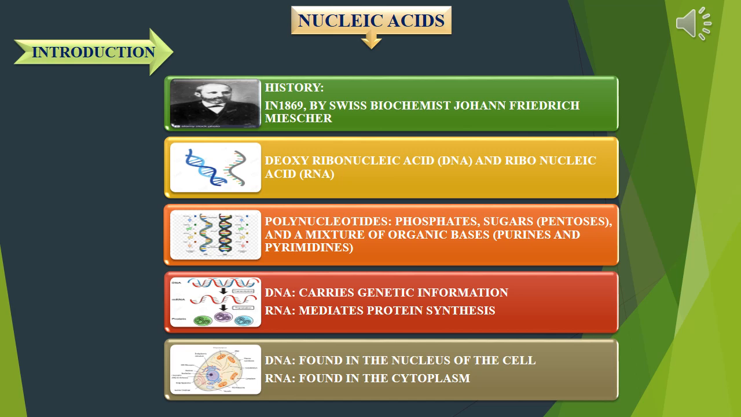Where are DNA and RNA found? DNA is found in the nucleus of the cell, whereas RNA is found in the cytoplasm. But both DNA and RNA are synthesized in the nucleus of the cell, so they were called nucleons, and later they were called nucleic acids, since they are acidic in nature. So they are called nucleic acids.